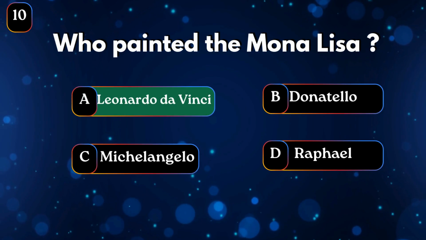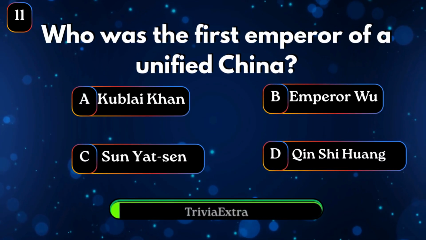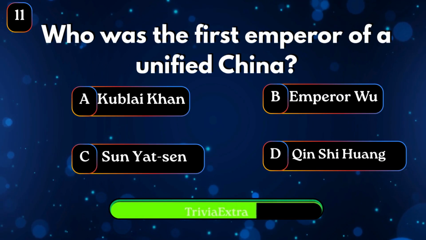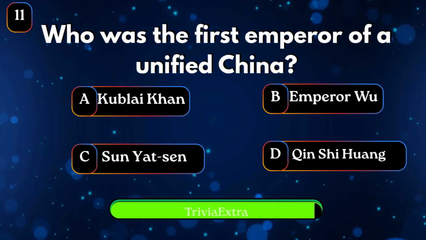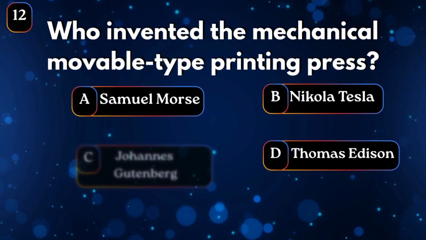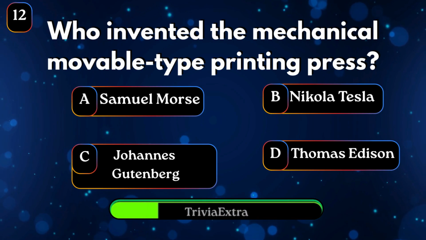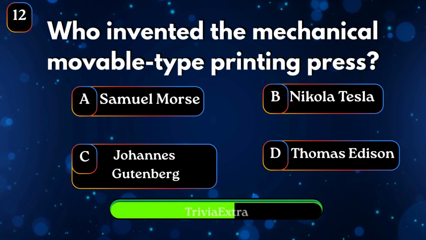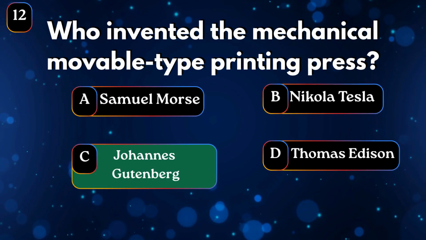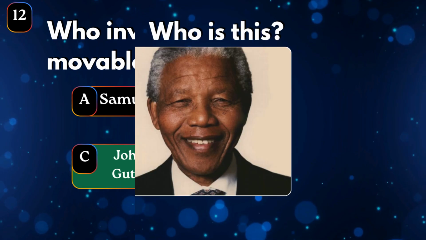Leonardo da Vinci. Who was the first emperor of a unified China? Qin Shi Huang. Who invented the mechanical, movable-type printing press? Johannes Gutenberg. Who is this?